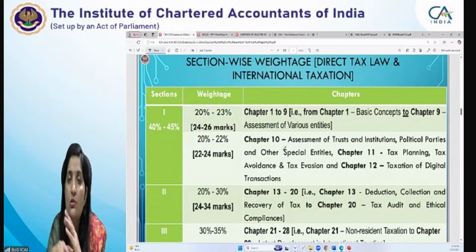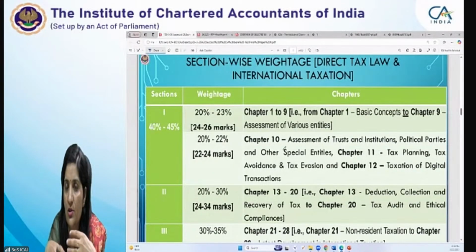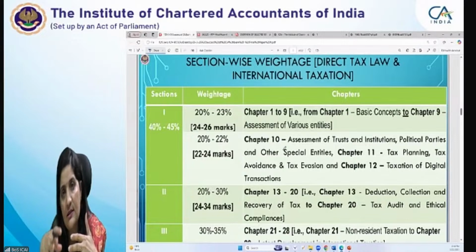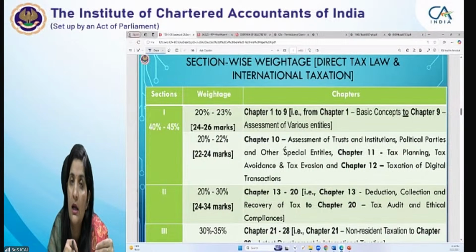In the MCQs, you need not bother about the presentation, how to present the question, because it's not always necessary that the questions asked in the paper are from your mock test paper, model test paper, or from the publications which you have gone through. There would be new questions also. So if you know the provisions and have a good understanding of them, then there would be no difficulty even if the question is not familiar to you. Even then you would be able to attempt it.